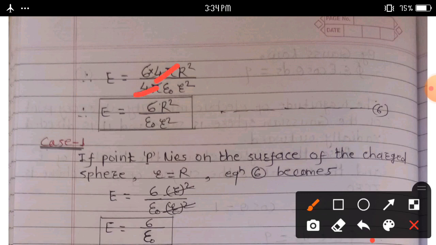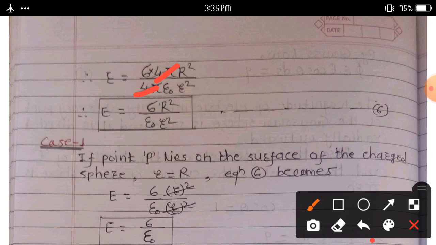Here 4 pi gets cancelled. Remaining capital E, that is the electric field intensity due to a uniformly charged spherical shell or hollow sphere, is given by capital E is equal to sigma into R square upon epsilon naught into small r square. This equation number 6 gives another equation of electric field intensity due to a uniformly charged spherical shell.